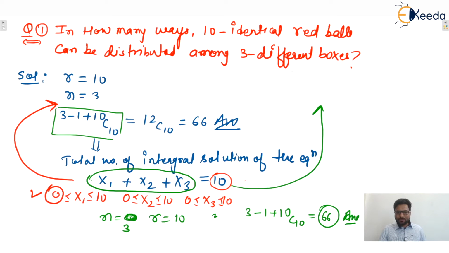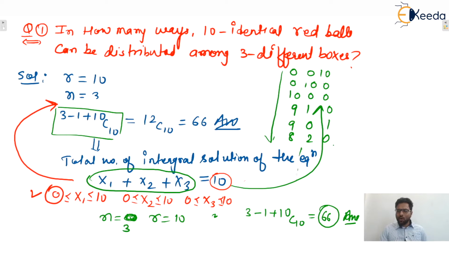One solution will be 0 0 10. One will be 0 10 0. Then 10 0 0. Then 9 1 0. Then 9 0 1. Then 8 2 0, and so on. All the combinations will be there, and every combination is a solution of this particular equation.